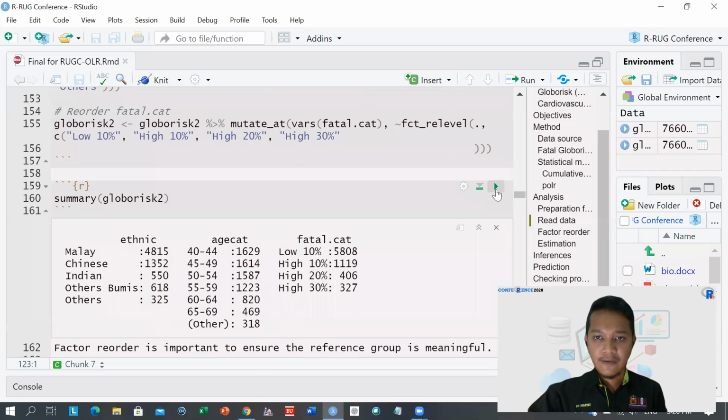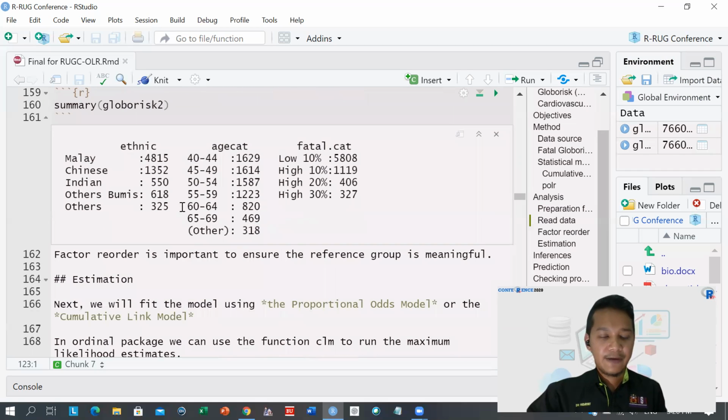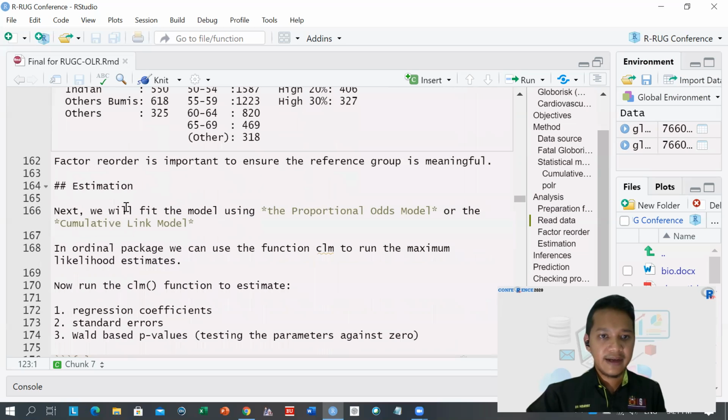All right, and then we will have the summary of globaris2. And we can see here, we took Malay, age 40 to 44, and the low risk group of the fatal category to be our references in our analysis later.